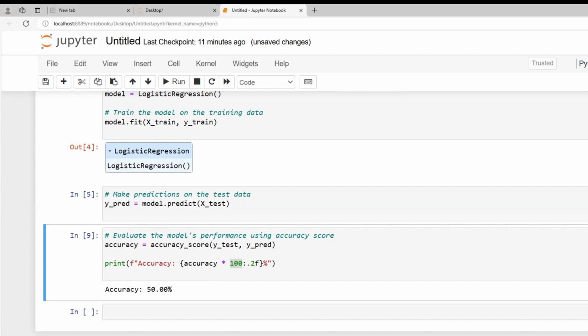In this simple example, we used logistic regression to predict whether people will buy the product based on their age and salary. The end-to-end process includes preparing the data, training the model, making predictions, and evaluating the model performance. This is a very simple example, but in real-world machine learning projects, the process involves much more complex data cleaning, evaluation techniques, etc.